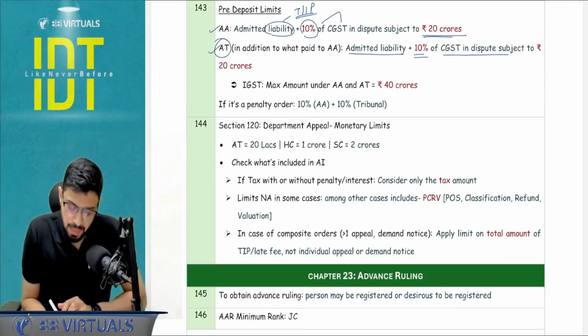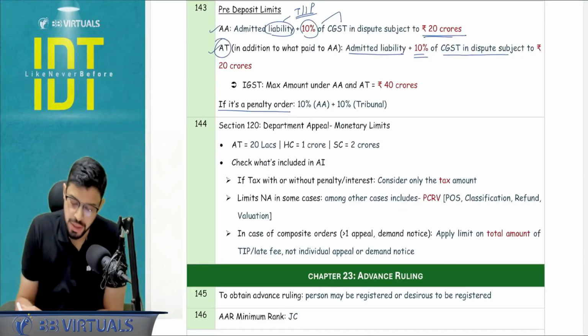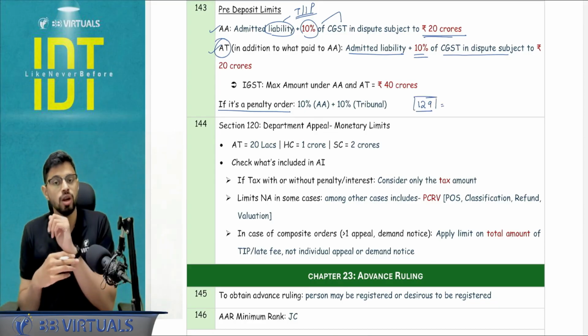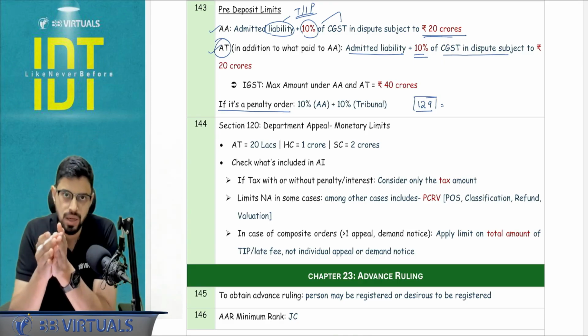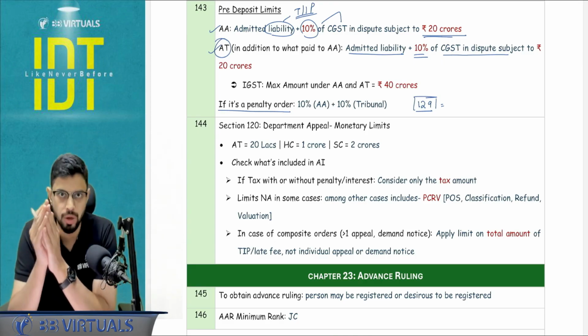Okay. If it's a penalty order, so for example, it's a section 129 penalty. You remember section number 129? That is whether he comes forward or not. So in that case, since there is no tax, the amount of pre-deposit will be 10% for the appellate authority, and another 10% for the appellate tribunal.